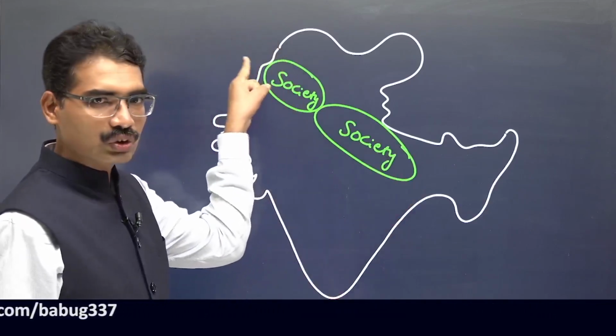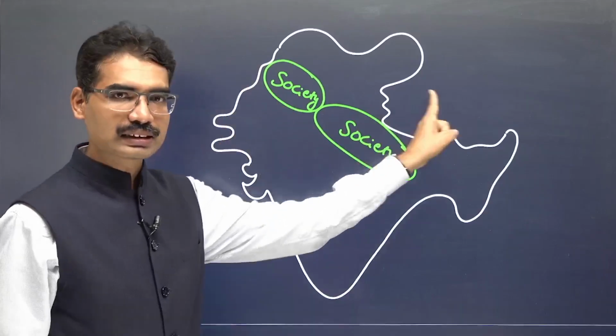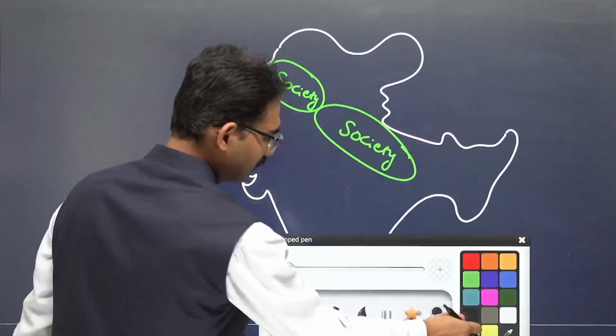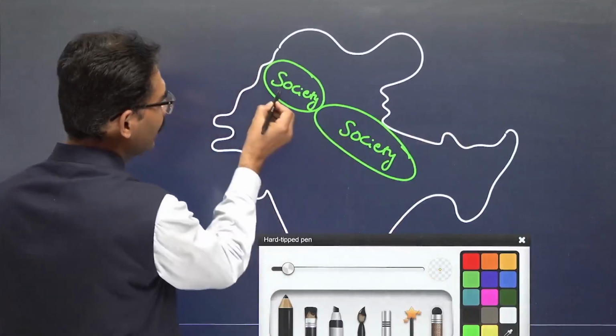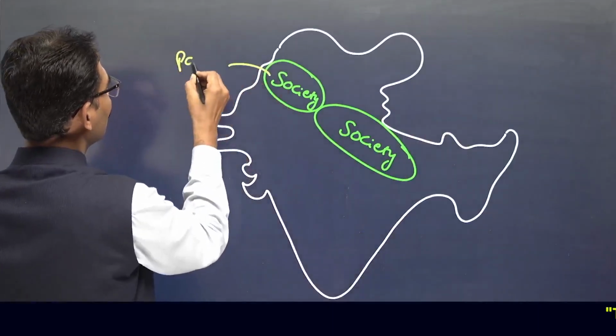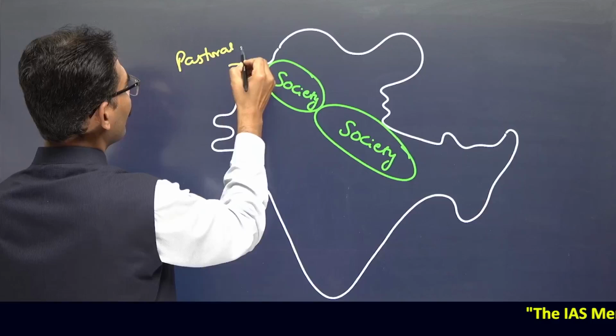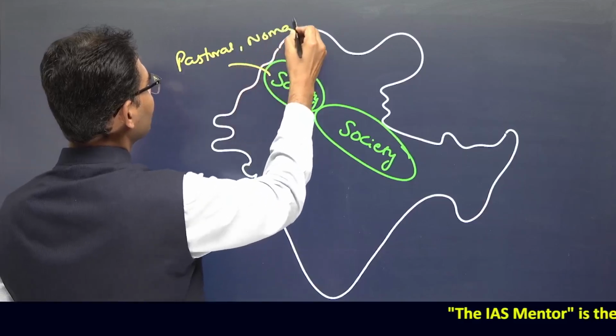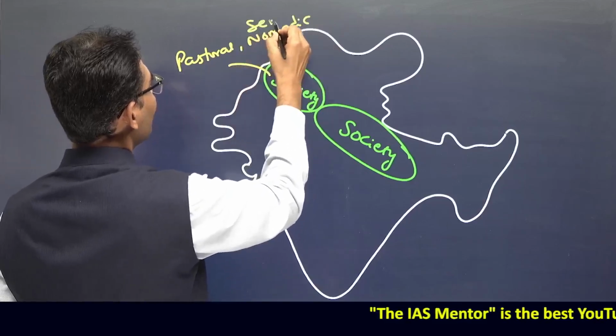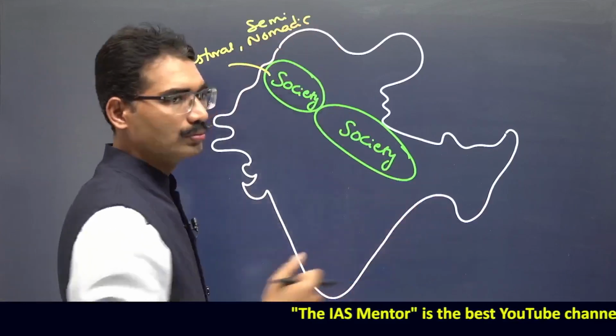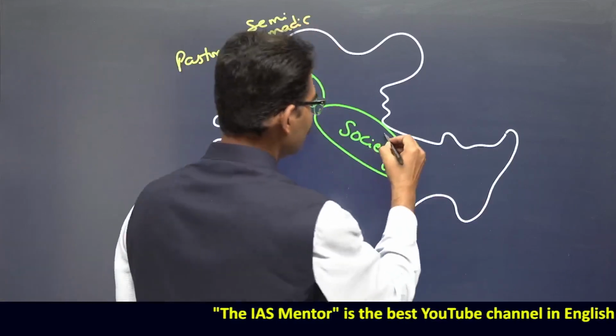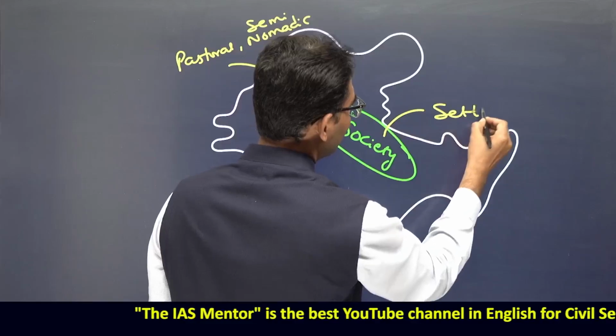This is a pastoral, this is a settled one. In agriculture, in economy related video we have seen, this is a pastoral. That means nomadic or semi-nomadic, sometimes settled, sometimes move. When it comes to this, settled life.